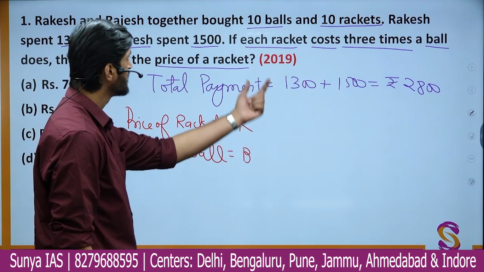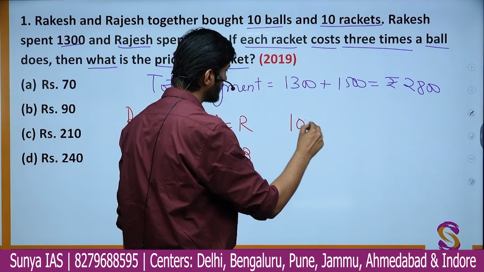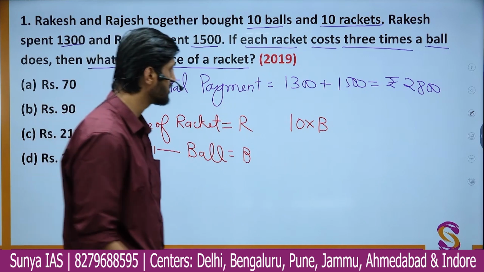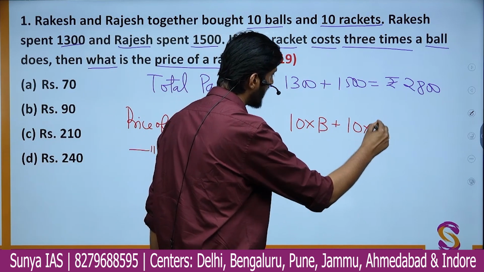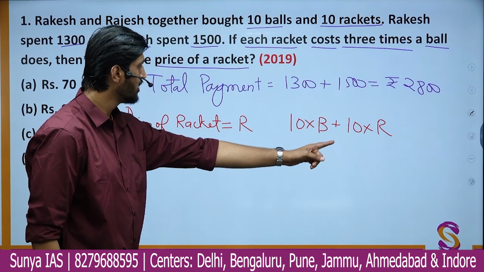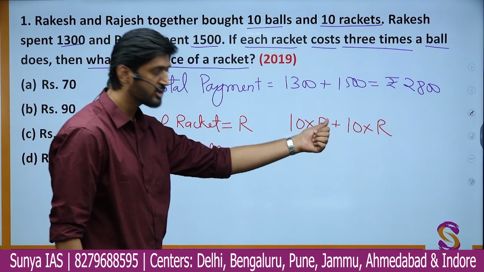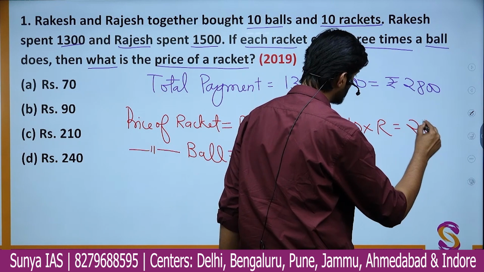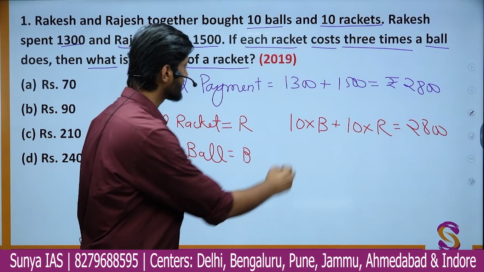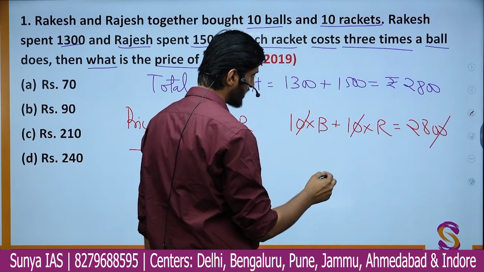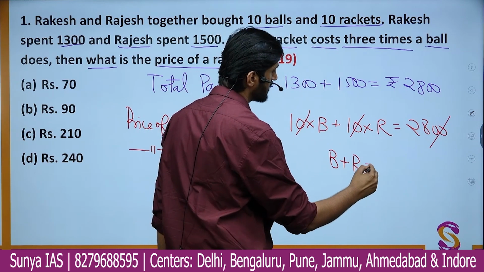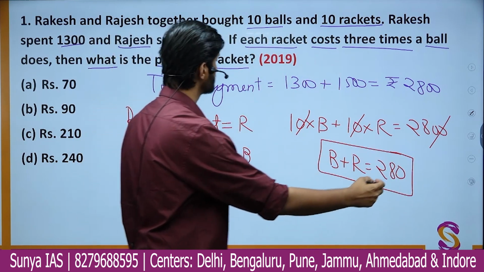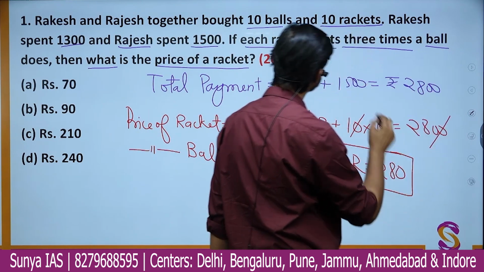After purchasing 10 balls, we have 10 into B, that is 10 balls into the price of one ball, which is the total amount spent on the balls. Then we have 10R, where 10 is the number of rackets into the price of each racket, which is the total amount spent on the rackets. This total comes out to be equal to 2800. You can simplify this equation by cancelling 10 and get B plus R is equal to 280.